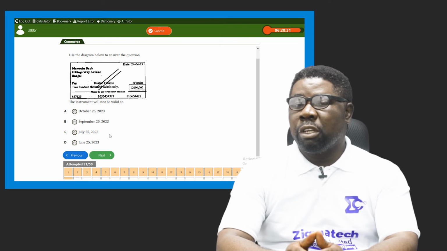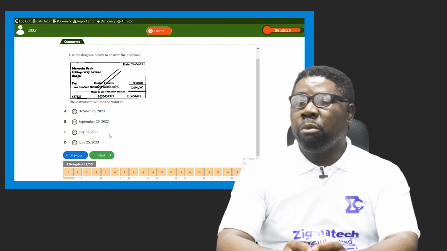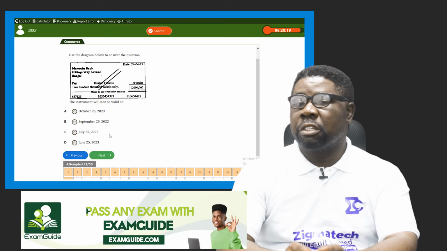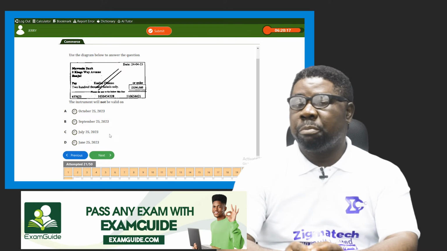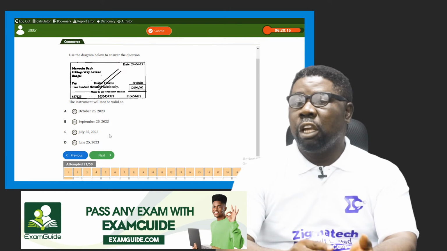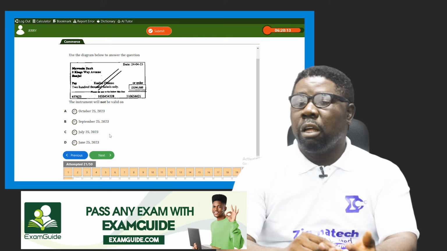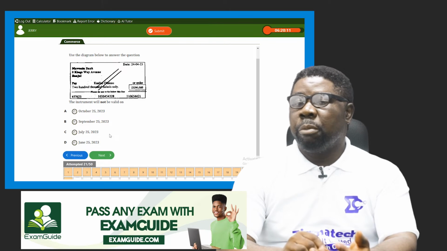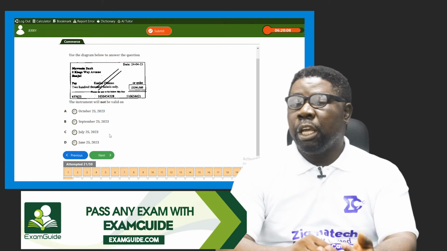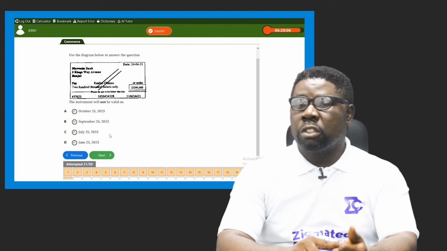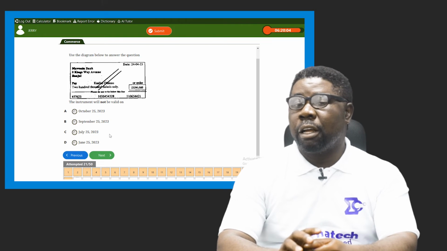July 25th, same year for C. Then June 25th, same year for D. Now, how many months do you think there is between these dates to give you a 6 months period or after a 6 months period? So have April as the first month or the beginning. We have May, June, July, August, September, October.